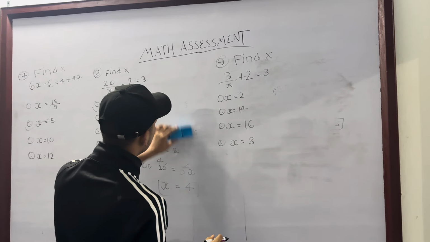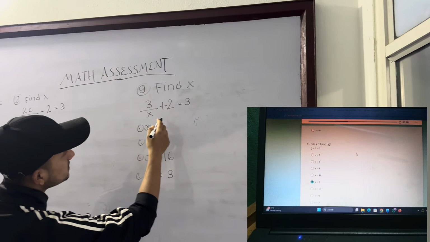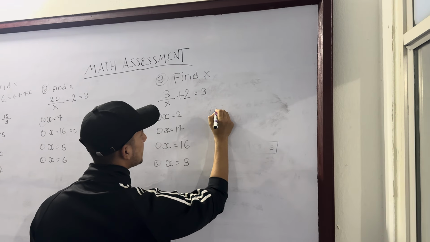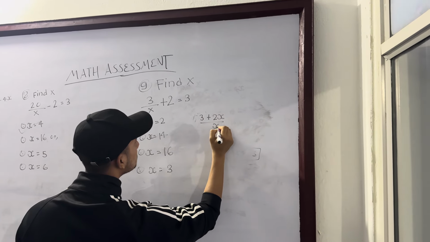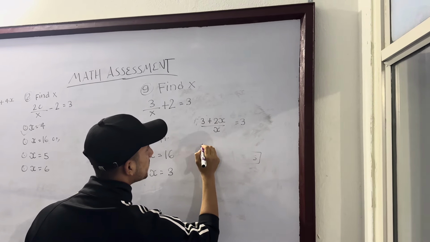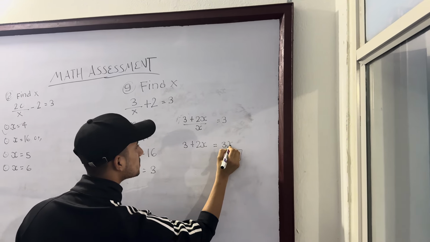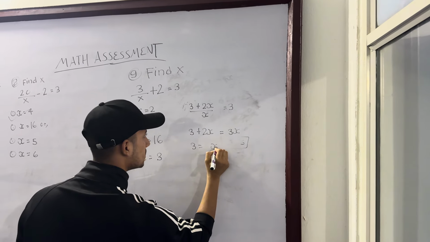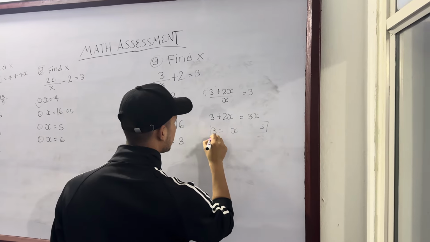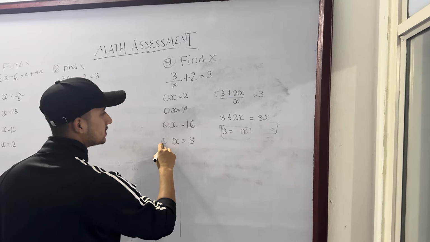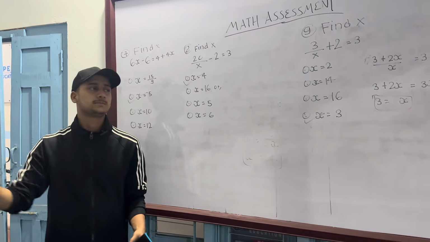So let's move to the next question, and the question is 3 by x plus 2 is equal to 3. So let's take LCM first. 3 plus 2x by x is equal to 3, and it will be 3 plus 2x is equal to 3x. This plus goes to minus, and 3x minus 2x is equal to x. So the correct answer is x is equal to 3, and this is the correct option. So questions are very simple.